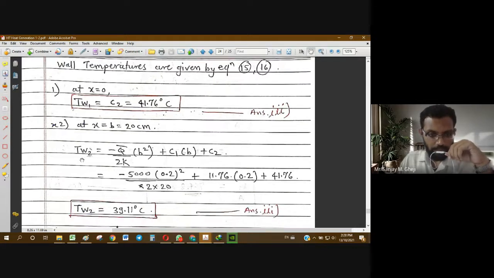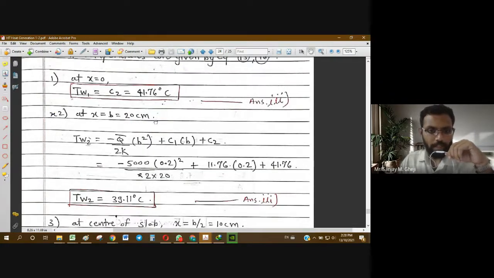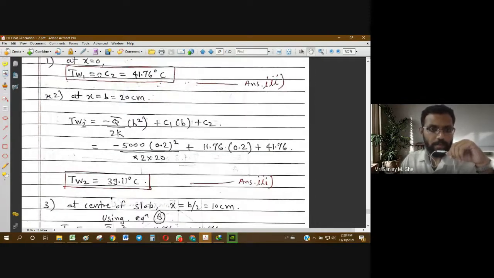For the right face Tw2, put x equal to b, that is 20 centimeters or 0.2 meter, and you get Tw2 equal to 39.11 degrees Celsius. So both wall temperatures are obtained and both are different: 41.76 here and 39.11 there. Tw2 is slightly lesser than Tw1.